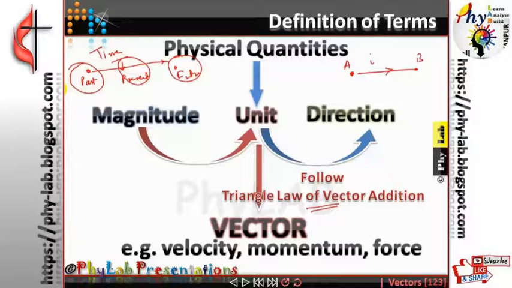The simple reason is that once again the time does not follow the law of vector addition or the triangle law of vector addition. So in order to be classified as vector quantity, the physical quantity apart from having the sense of direction must also follow the triangle law of vector addition. If it follows the triangle law of vector addition, definitely it is going to be termed as vector quantity. So have you understood what do I mean when I say a vector quantity is? Is that clear to all of you?